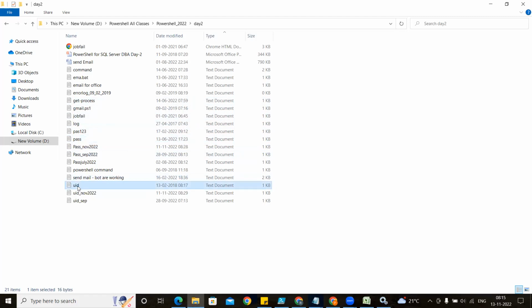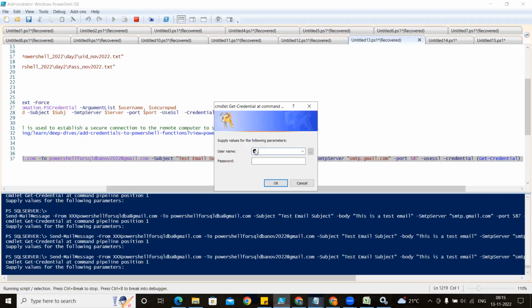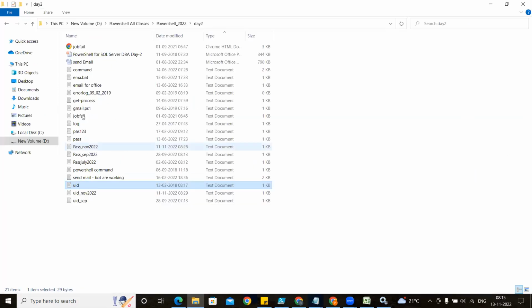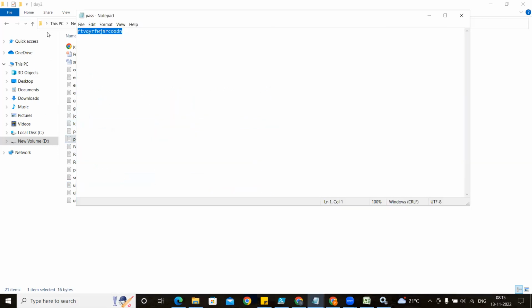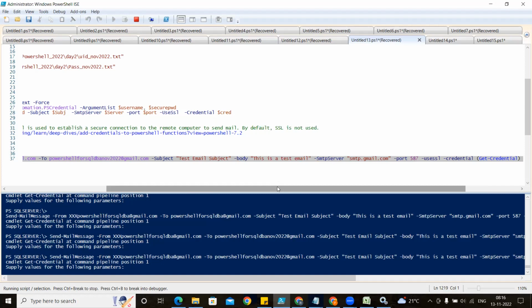So pass the UID. I will take this UID. This is my PowerShell for SQL DBA, which I always use to send the email. I gave this. And what is the password for this? Guys, I'm sending all these passwords, but don't try my password. You use yours, because while zipping and all, maybe I will miss it. Okay, fine, don't use this. You can create your own. If I send it to you by mistake, many students will try it and they will use my email address only. So that's not good. I have already sent it.